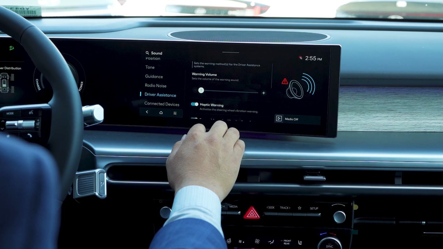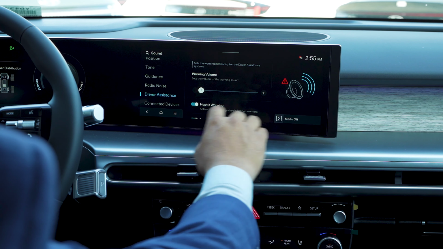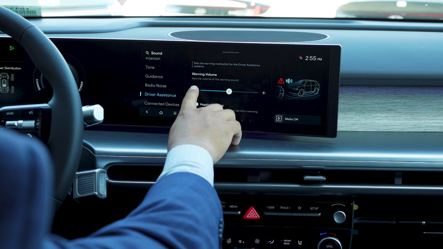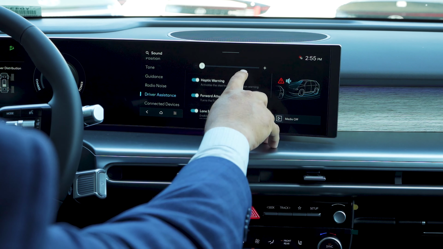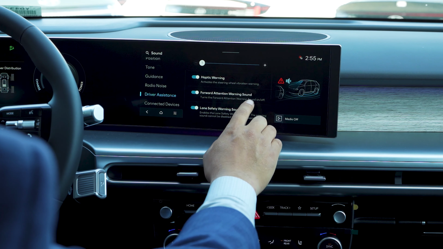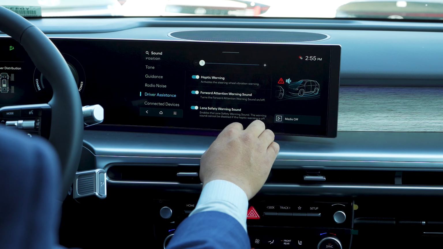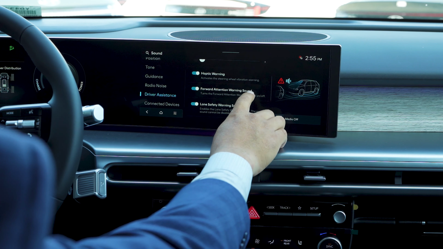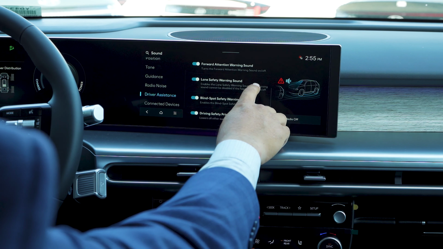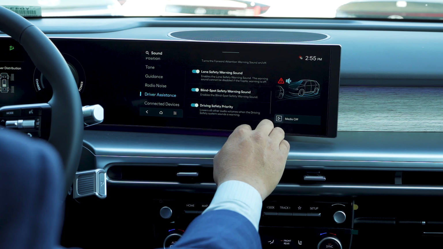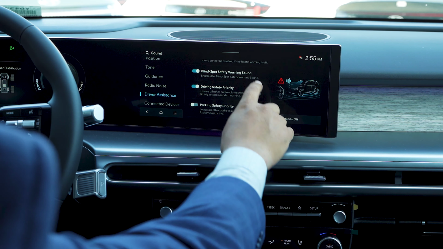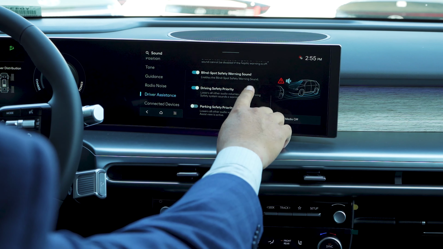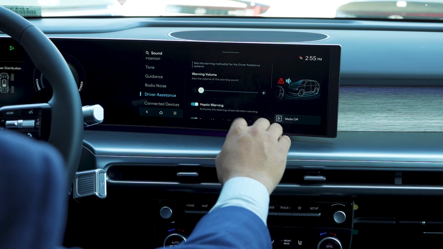Next step over, driver assistance, warning volume. Activates the steering wheel vibration warning. So this is if you get close to an object, your steering wheel will vibrate. Forward attention warning sound, lane safety warning sound, blind spot safety warning sound, driving safety priority, and parking safety priority sounds. So all these sounds are controlled by the warning volume.